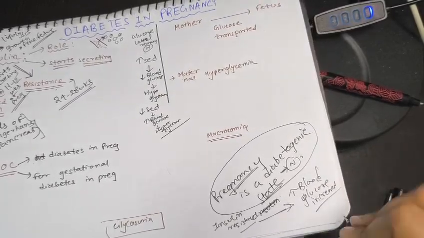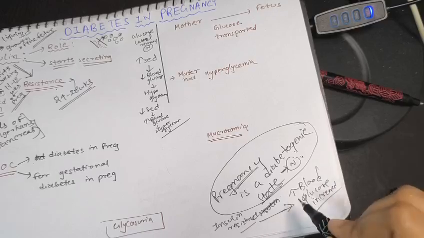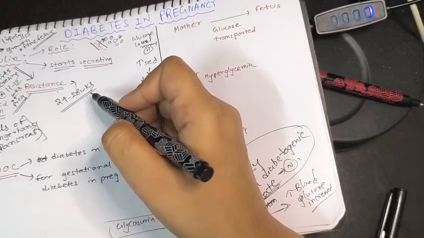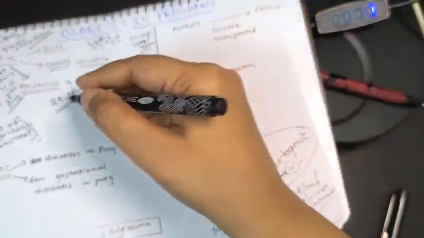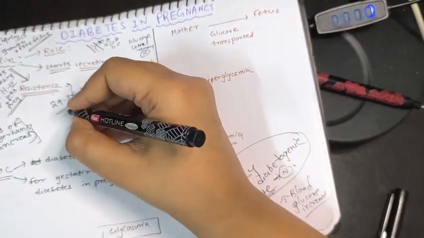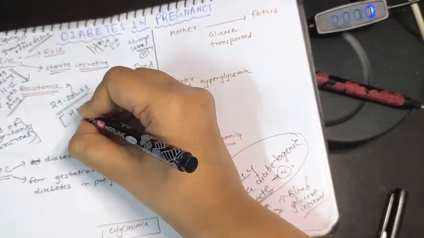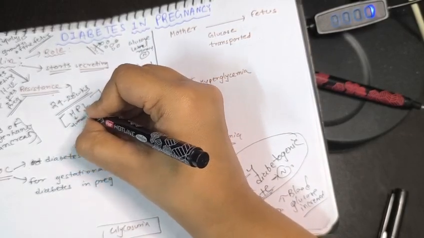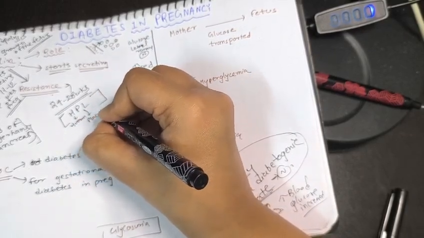So if insulin resistance occurs, blood glucose will increase, and it starts from 24 to 28 weeks. And the hormone that is responsible for the insulin resistance is HPL, human placental lactogen.